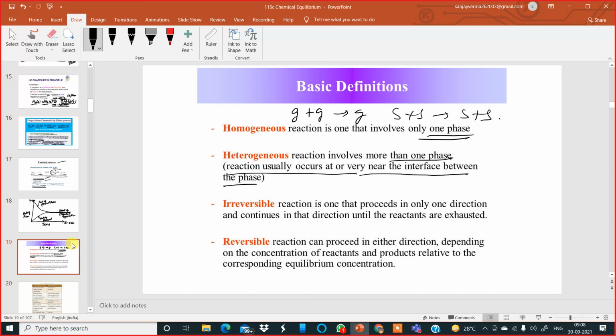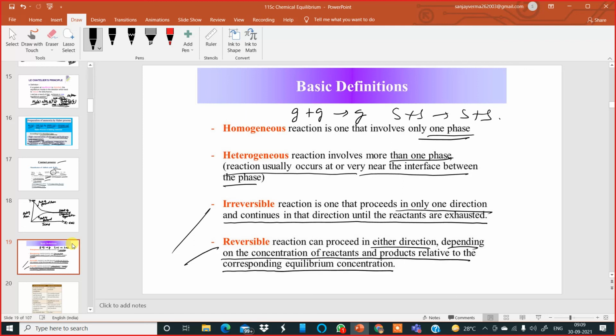Different phases reacting is an example of heterogeneous reactions. An irreversible reaction is one that proceeds in only one direction and continues in that direction until the reactants are exhausted. A reversible reaction can proceed in either direction depending on the concentrations of the reactants and products relative to the corresponding equilibrium concentrations. So these are some basic definitions I would like you all to keep in mind before I proceed further in this chapter.